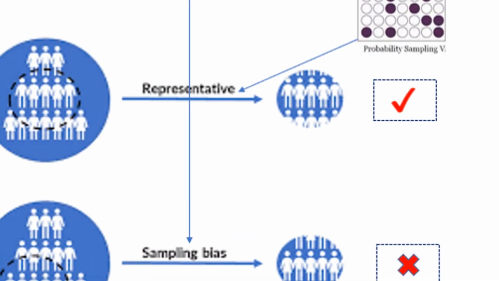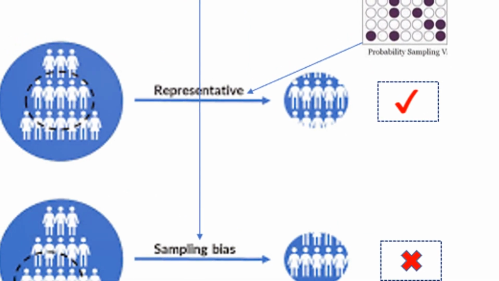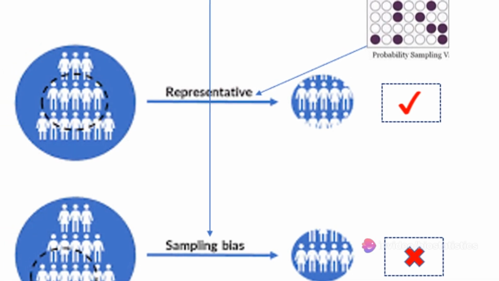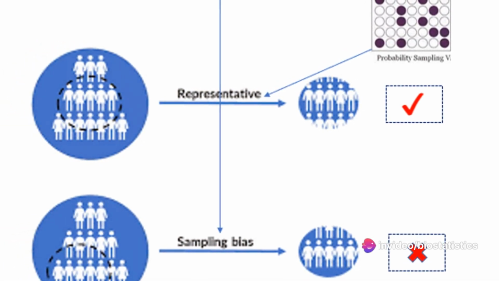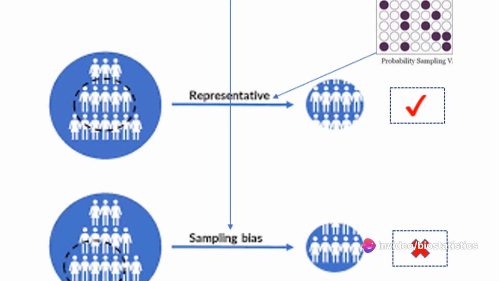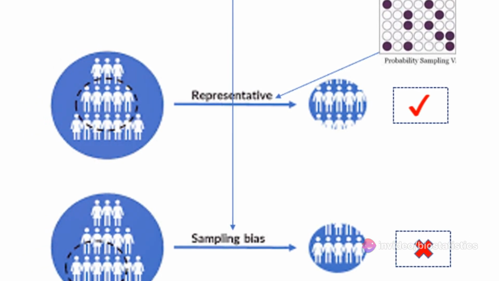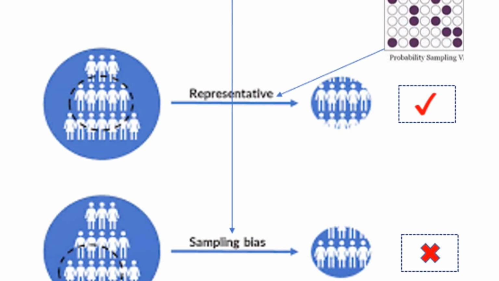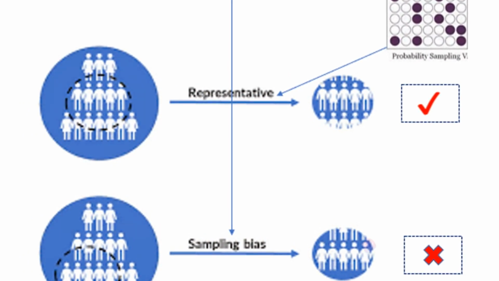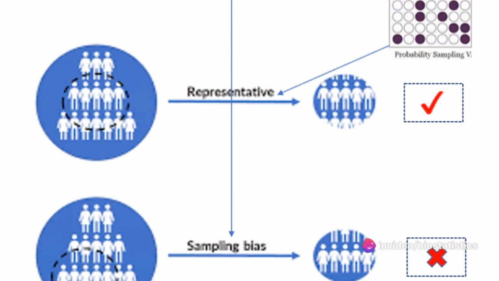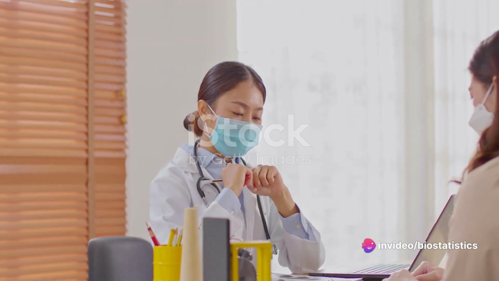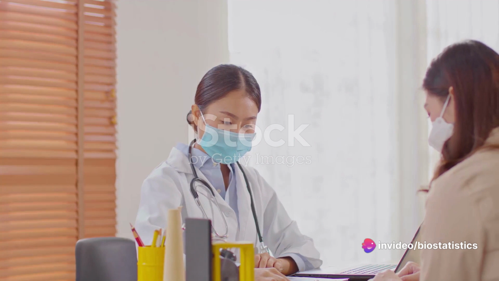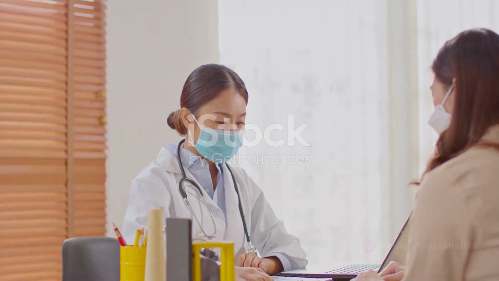Next, consider volunteer bias. This arises when participants self-select to be part of a study, potentially leading to a sample that doesn't accurately represent the target population. Think of a study that relies on volunteers. Those who choose to participate may have different characteristics or motivations than those who don't, and this can skew the results. Finally, there's healthy user bias.